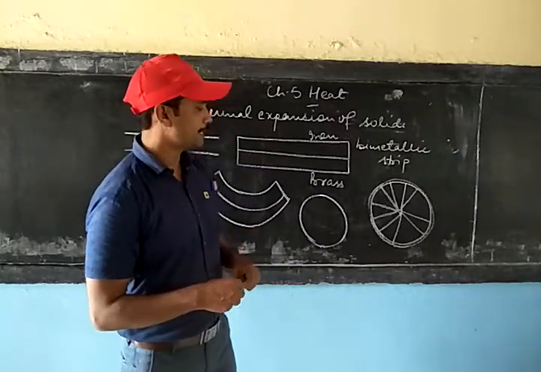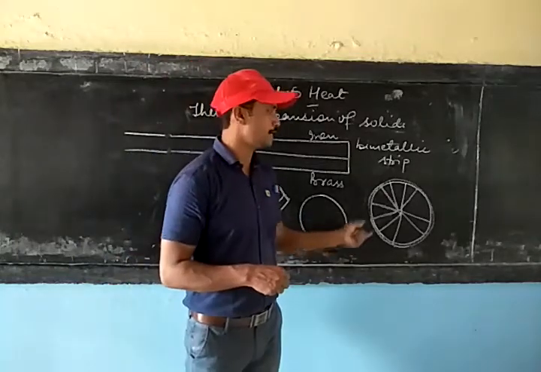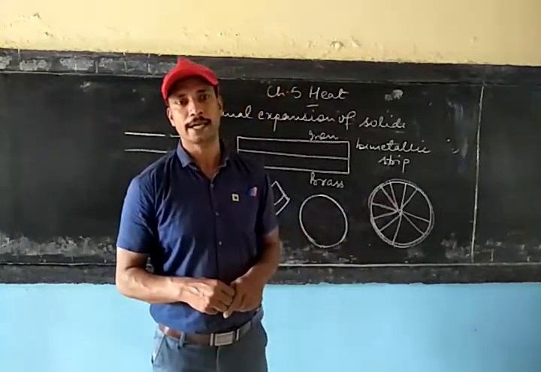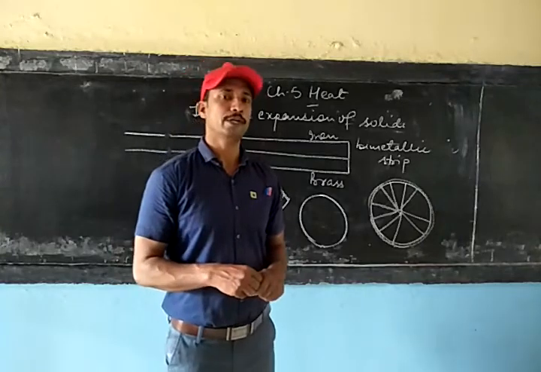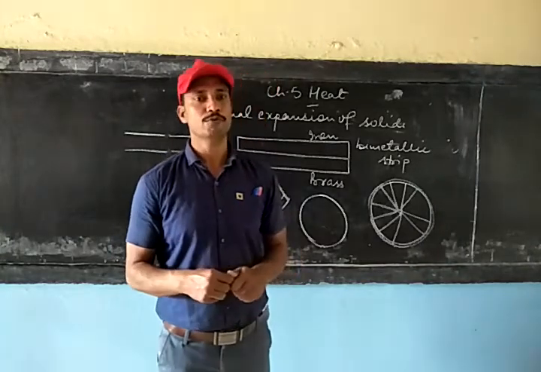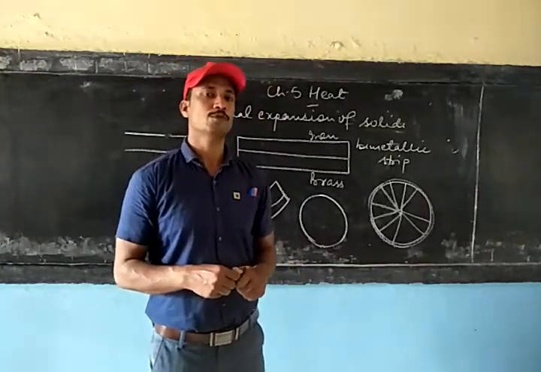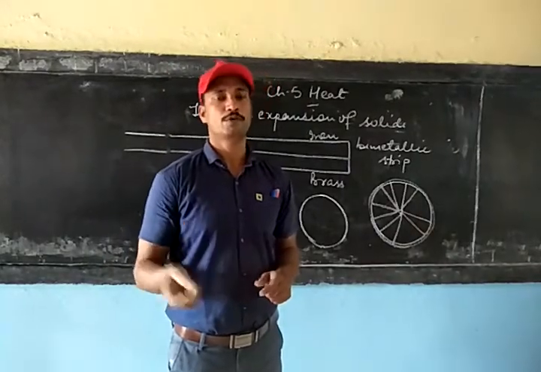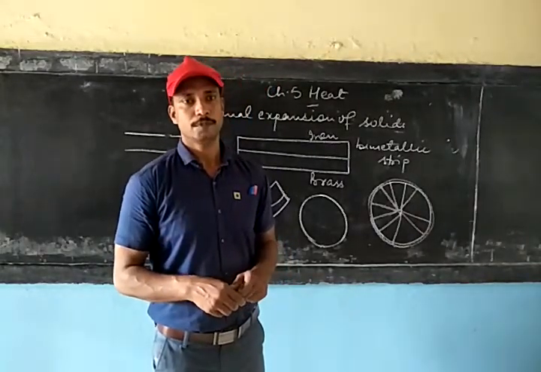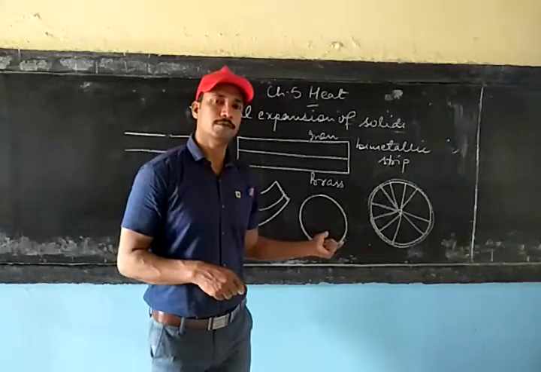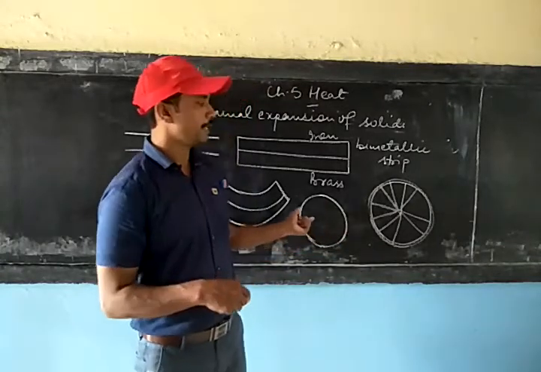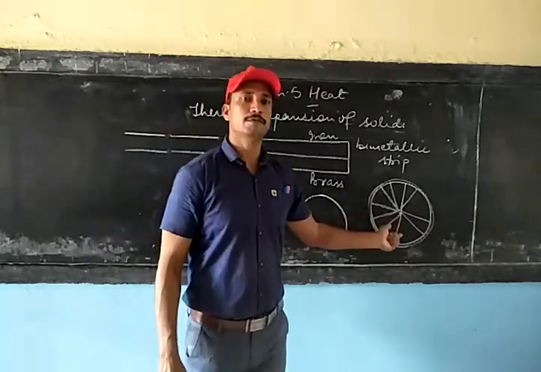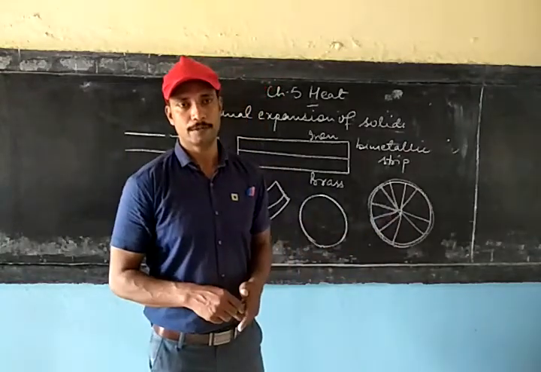Otherwise, if we had taken the iron ring of the same size as the wooden wheel, then when the wheel rotates or moves on the road, it will soon become loose and may be thrown out. So that's why this process is done, where we can give a tight grip of this iron ring on the wooden wheel.